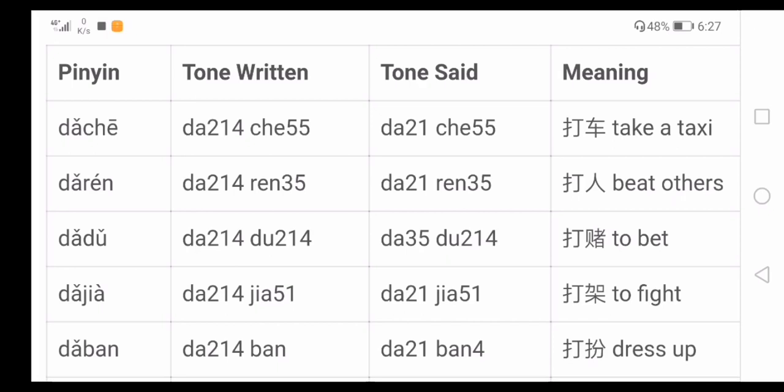In the fourth case, 打架, 打 is followed by a word of a fourth tone. We still say just the first half of the third tone, 打架. 打架 means to fight. So here, we just say the first half of the third tone.